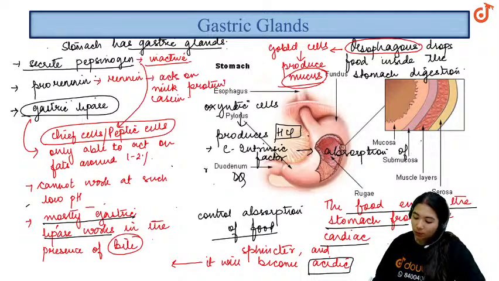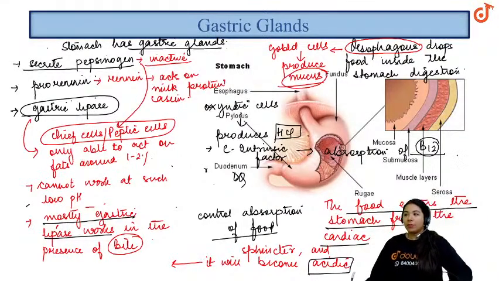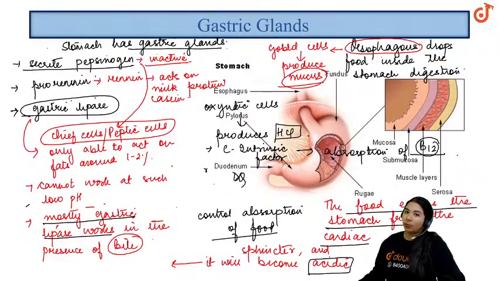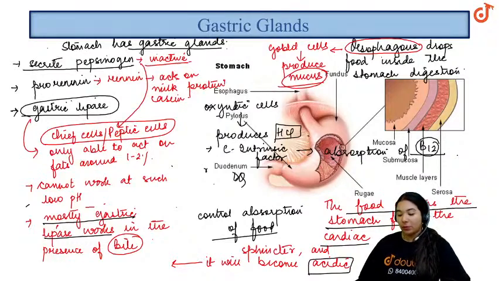Okay, so intrinsic factor is involved in the absorption of B12. In case the intrinsic factor is absent, no matter how much B12 we take from the diet, we will not be able to absorb B12. So this is very important.